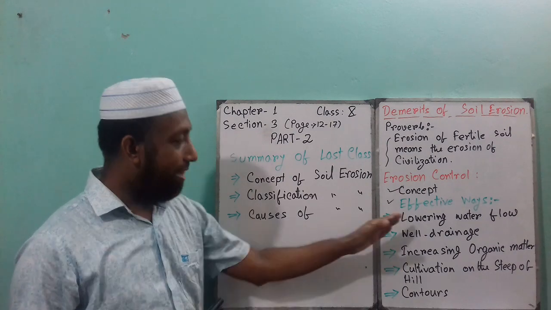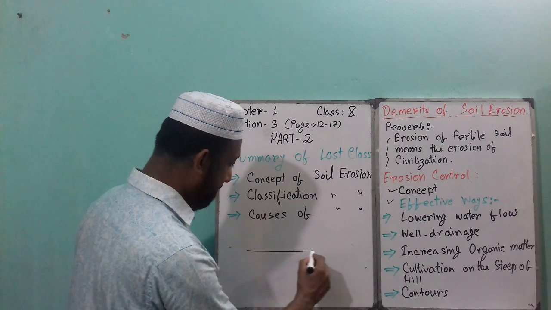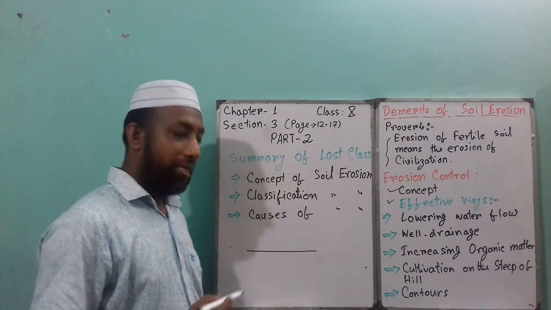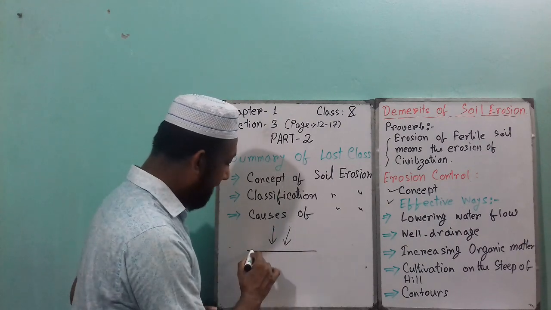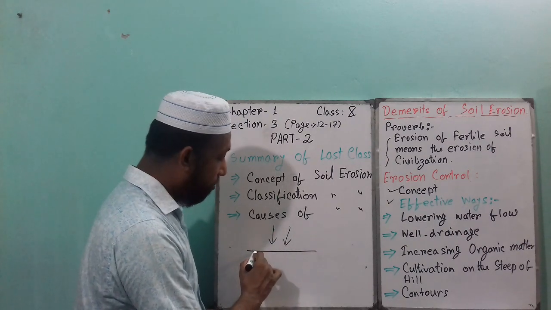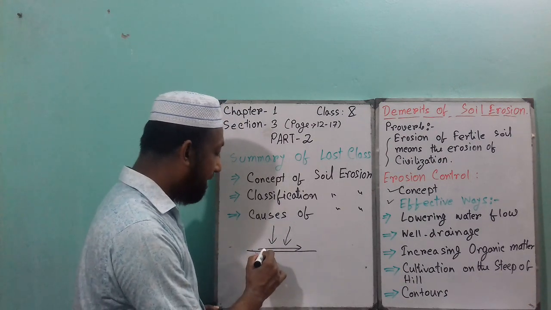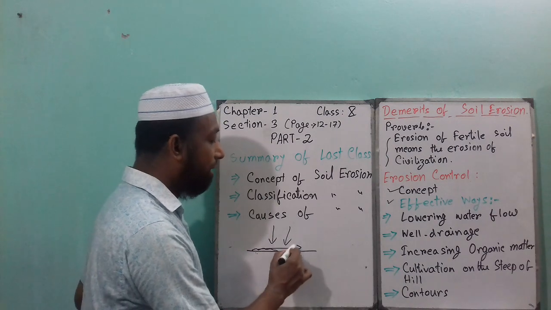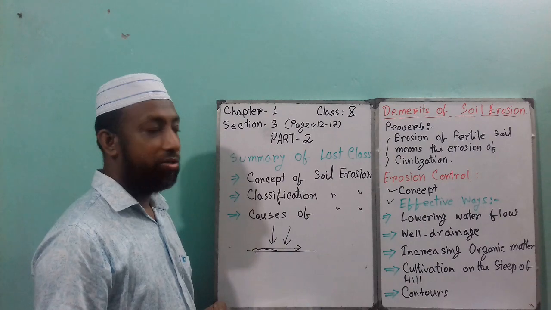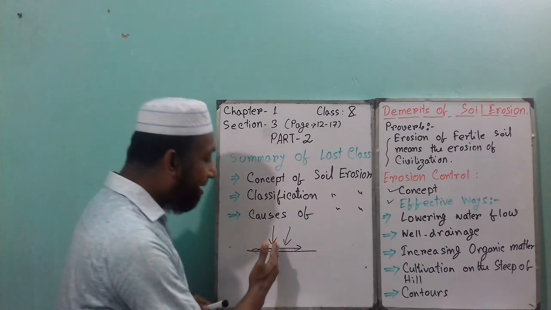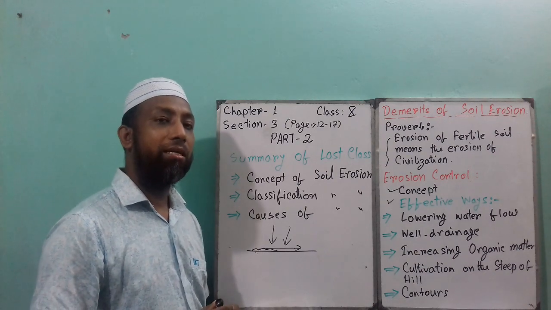So when the water flow is slow, that means if this is the surface and rainfall occurred, then the water from the rainfall goes from one place to another place, and that time this water takes the soil from one place to another place. So if we try to lower that water flow, that water will prevent the soil erosion.